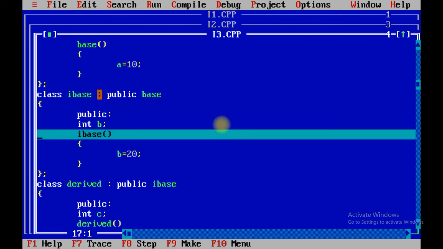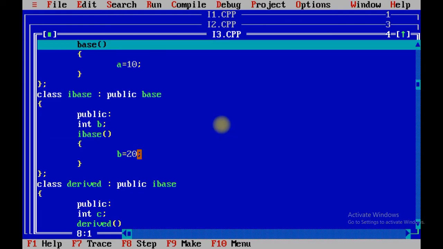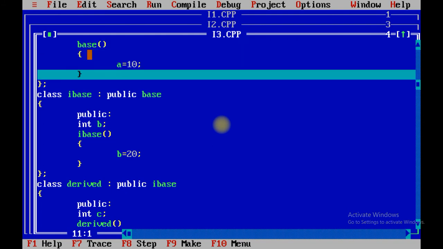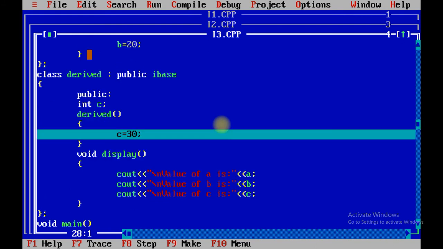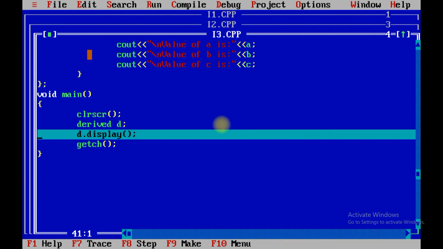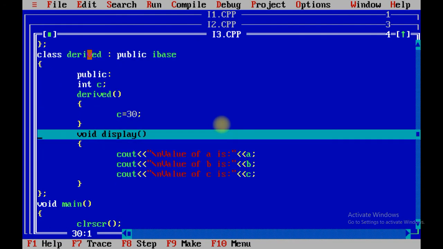initializing the value of the derived class variable, it will go into the IBase class. Again, IBase also contains the base class. So again the value of b is not initialized, but the base class is executed. Now first of all it initializes the value of the base class, then the value of the intermediate base class, then the value of the derived class, and at last we are going to display all the three values which have been initialized by the different constructors. So this is called multi-level inheritance.